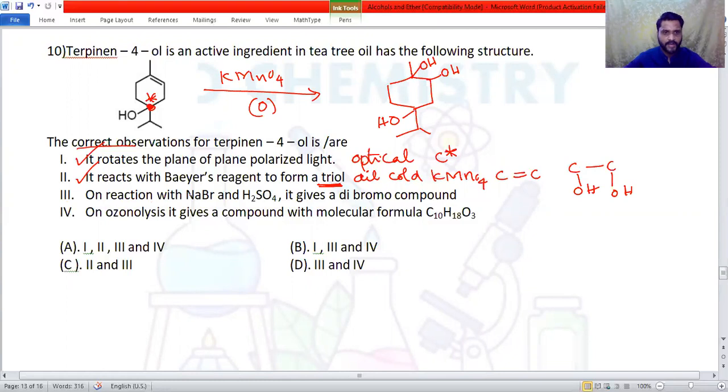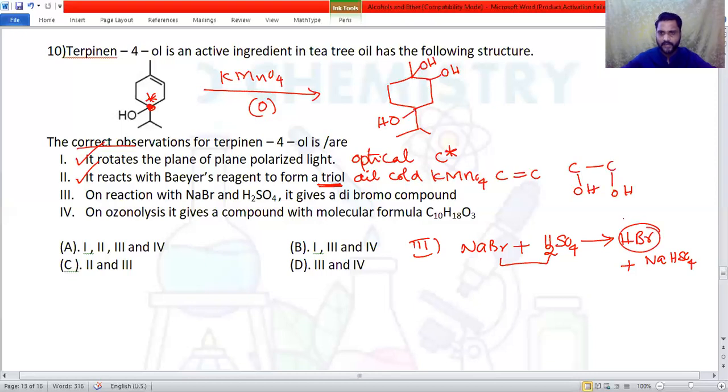Statement 3: on reaction with sodium bromide and sulfuric acid, it gives a dibromo compound. Now for statement number 3, we have to write the reaction between sodium bromide and sulfuric acid, H2SO4. Sodium bromide is converted into HBr, plus it gives sodium hydrogen sulfate.